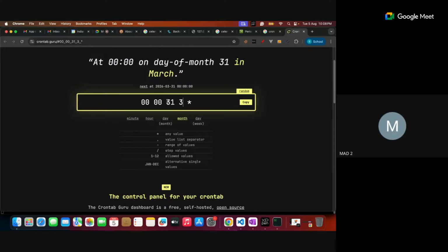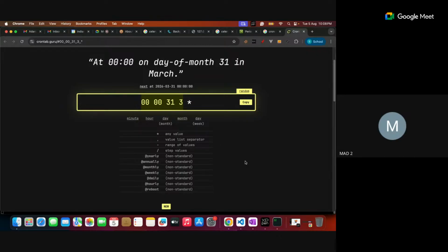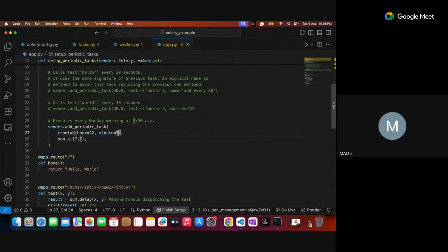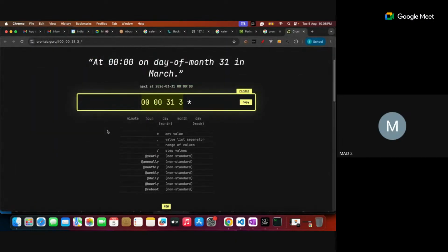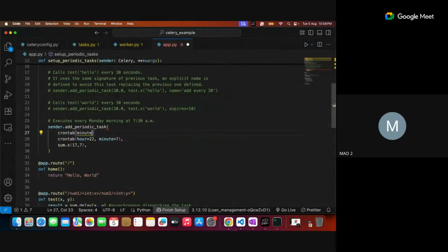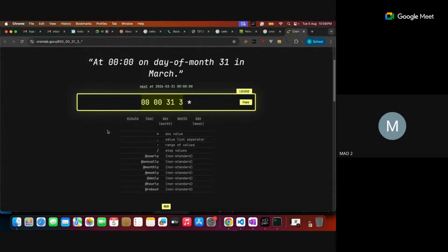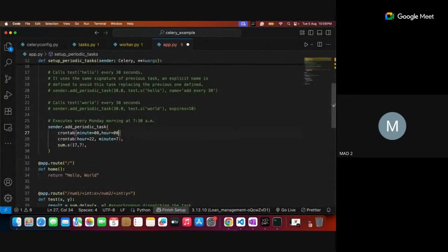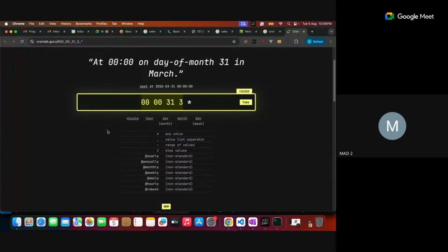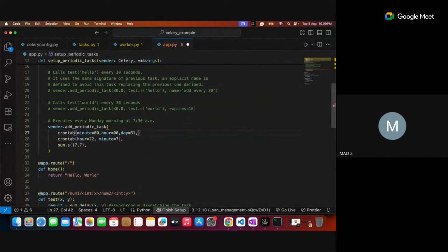These things are okay, but make sure these constants are specified in the crontab. I can specify the minute as 0, the hour as 0, the day as 31, and the month as 3.